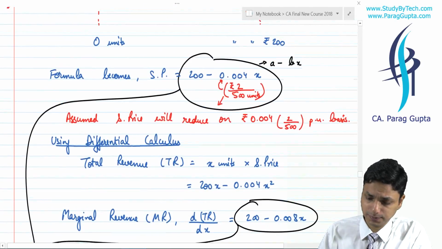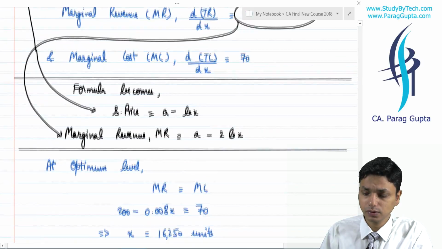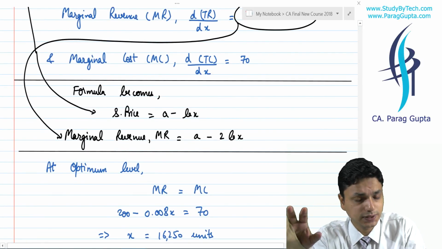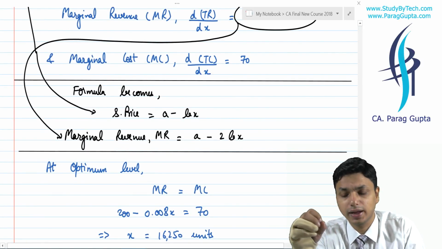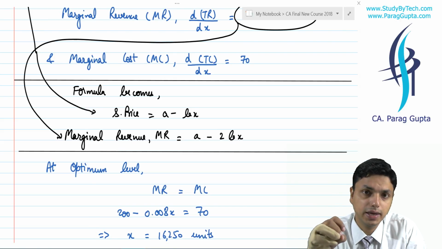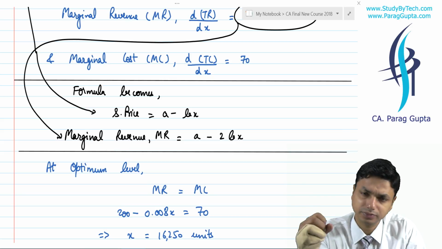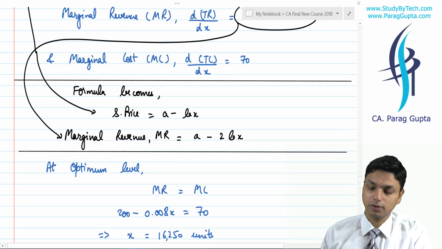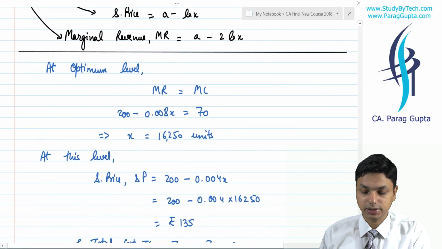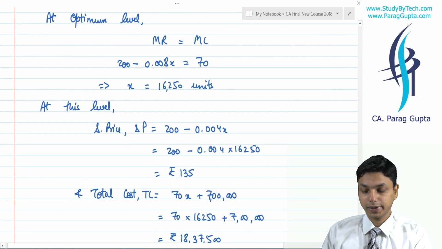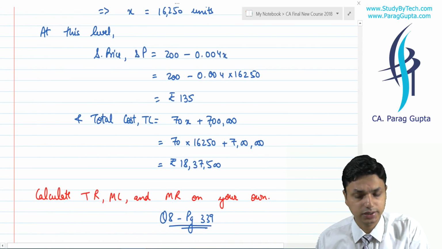So we will apply these formulas in the question and arrive at the values of A and B, so that we can arrive at the value of X, and then selling price and total cost. It is a very simple question.